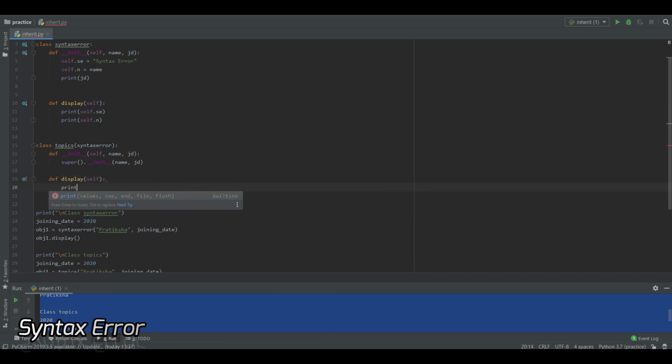And let me print some values. I'll print Python, Java, HTML, PHP, cryptography, and etc.